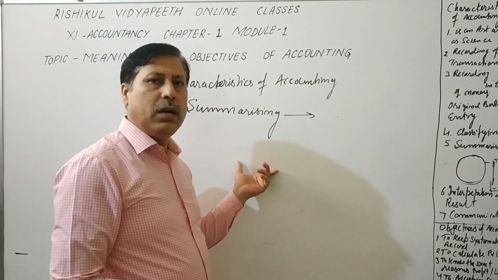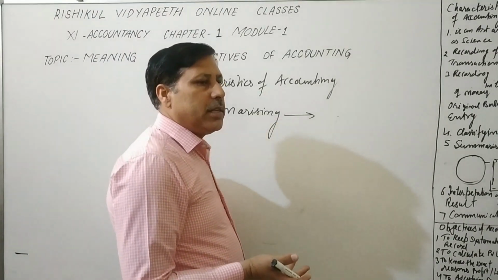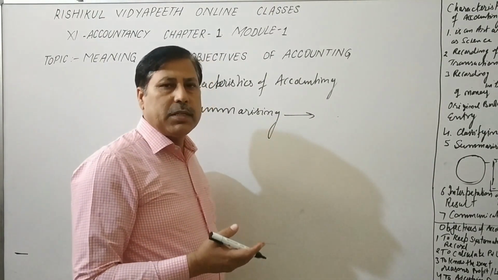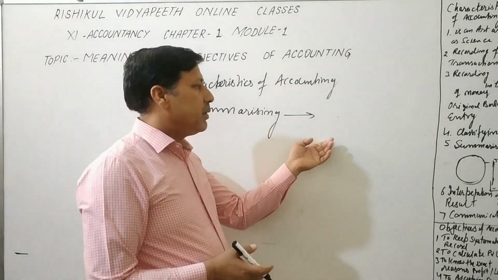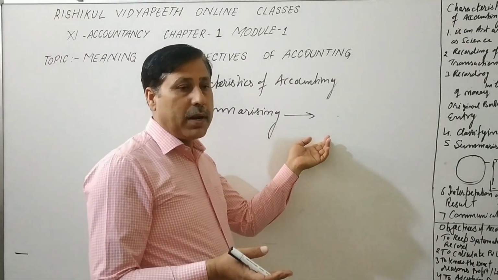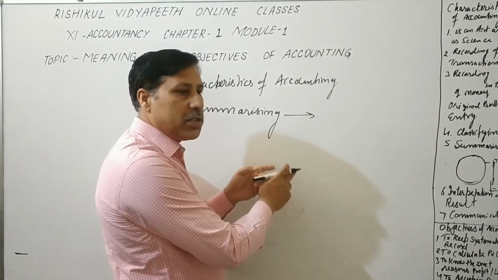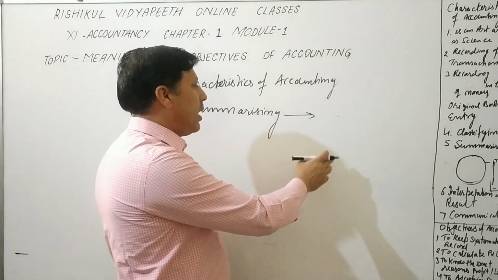It depends upon the nature of accounts. So we can say how much expenditure incurred, how much income we received, how much purchase, how much sales, and how much amount we have to pay to the party, how much amount we have to receive from the party.